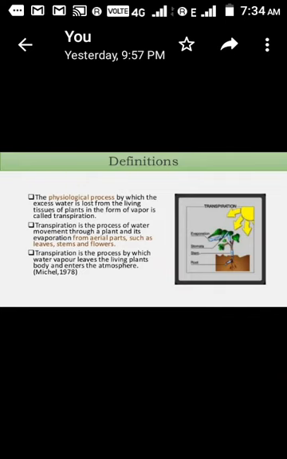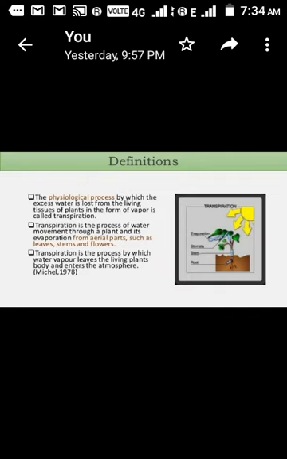Another definition: transpiration is the process of water movement throughout the plant and its evaporation from aerial parts such as leaf, stem, flowers. Another definition: transpiration is the process by which water vapor leaves the living plant body and enters into the atmosphere.